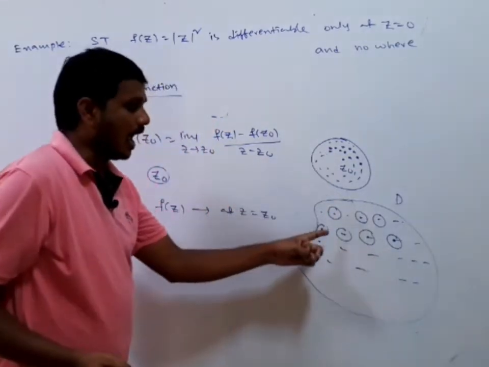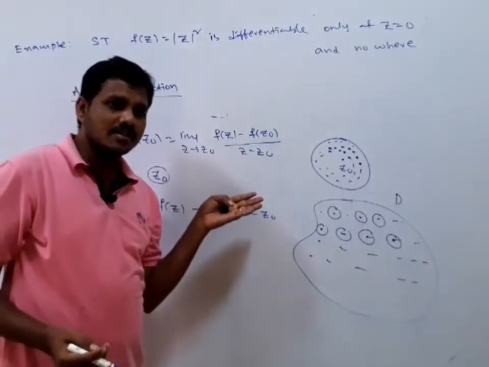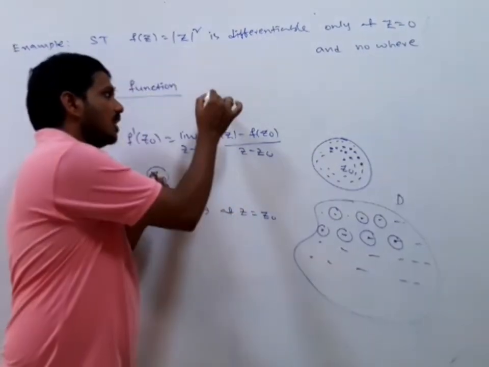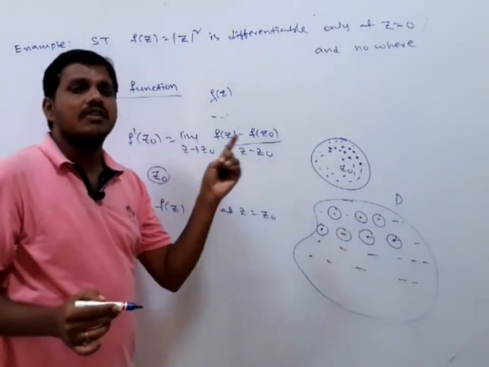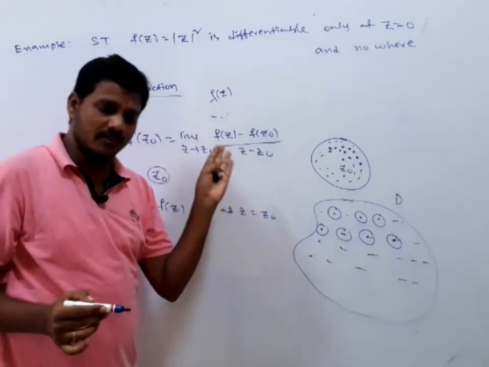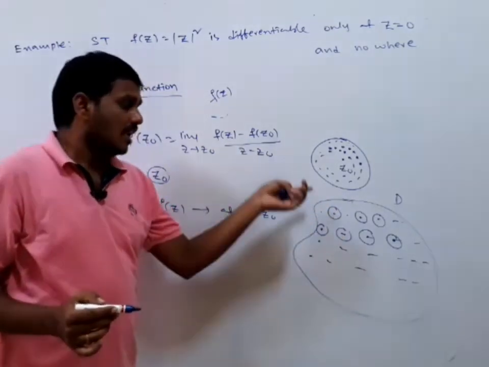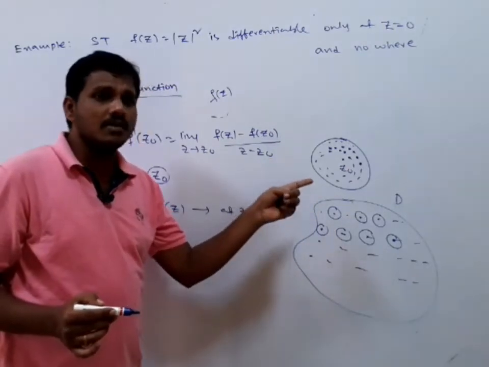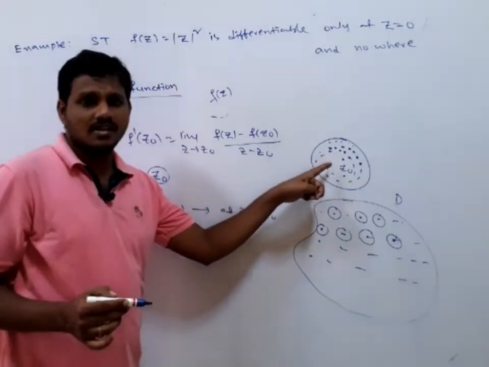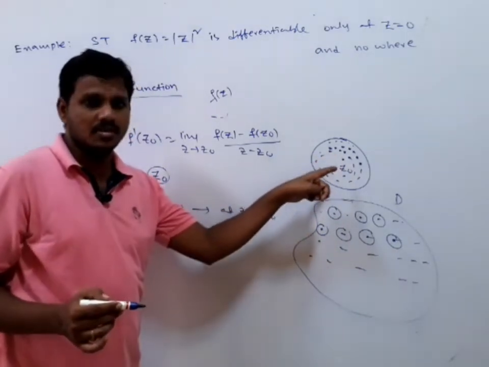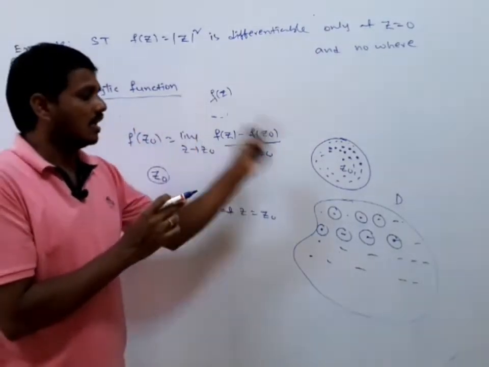Analytic at a point and analytic in the region. What does it represent? The function f of z is said to be analytic in the region D if it is analytic at every point in the region D. If it is analytic at every point, it is differentiable at every point in this region, that is, in the neighborhood of the point. Okay, this is analytic at a point, analytic in the region.